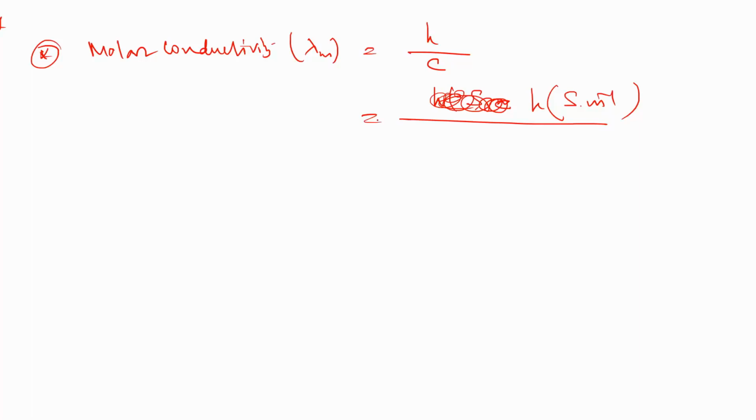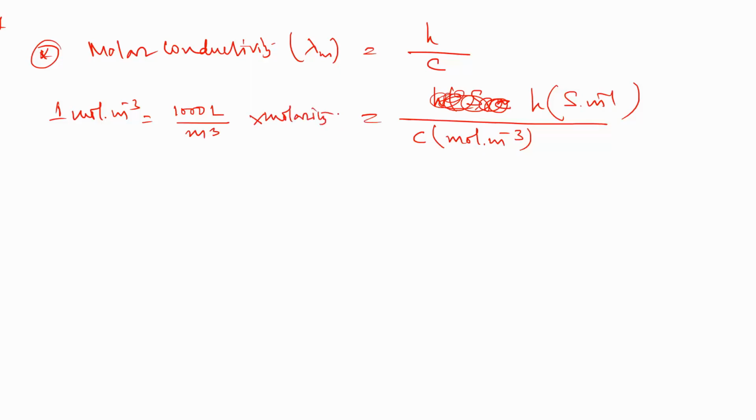Here the concentration terms will be moles into m to the power minus 3. Now it is a very important thing how we change this term. One mole per meter cube can be written as 1000 liter per meter cube into molarity.